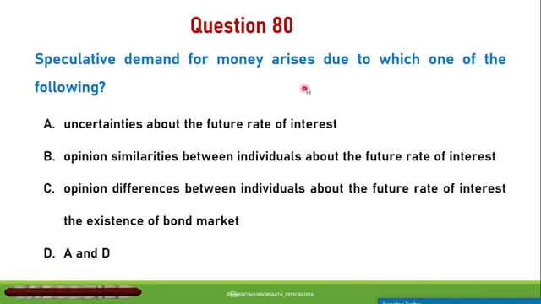Question number 80. Speculative demand for money arises due to which one of the following? A, uncertainties about the future rate of interest. B, opinion similarities between individuals about the future rate of interest. C, opinion difference between individuals about the future rate of interest and the existence of a bond market. D, A and B. The correct answer for this question is C. Speculative demand for money arises due to opinion difference between individuals about the future rate of interest and the existence of a bond market.